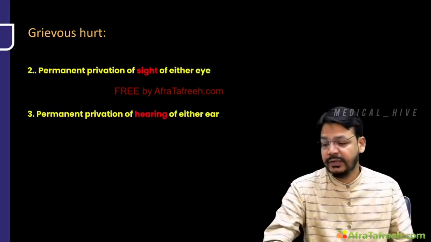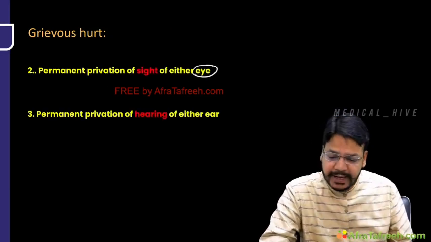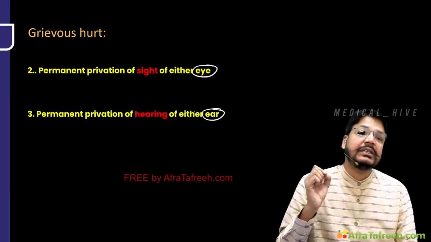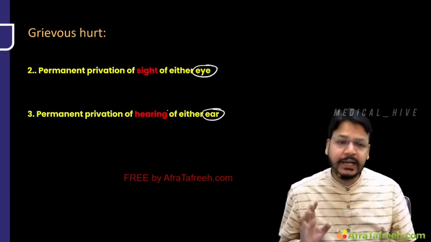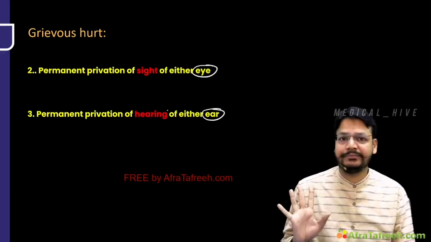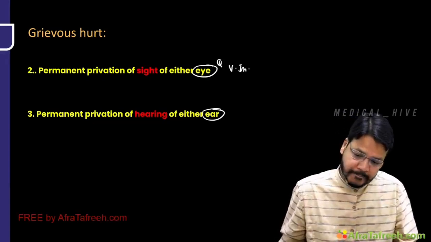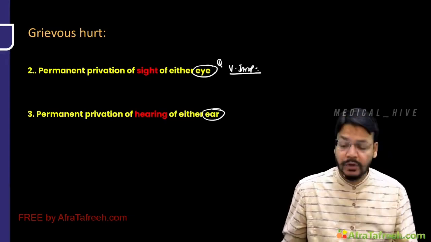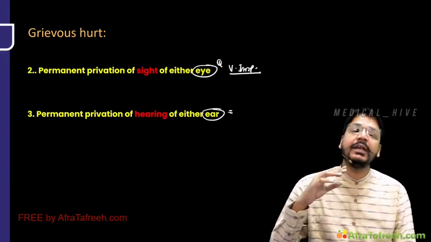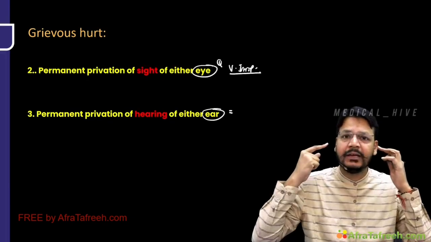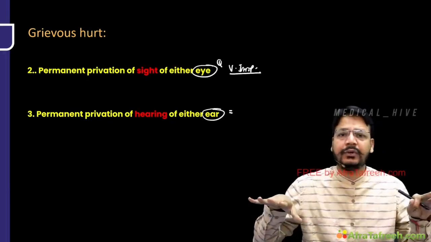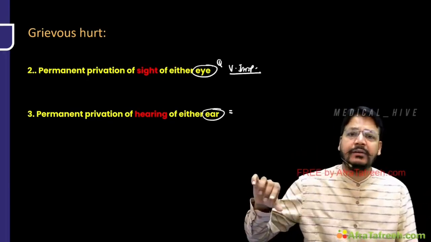Second is, my dear friend, permanent privation of sight of either eye and hearing of either ear. It means eyesight, visual impairment, or your hearing of either ear is lost. There is a problem in the ear. The ossicles are destroyed or dislocated.